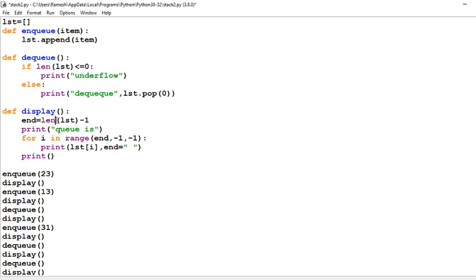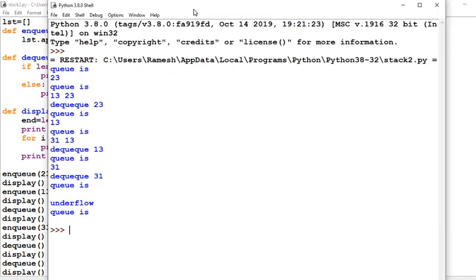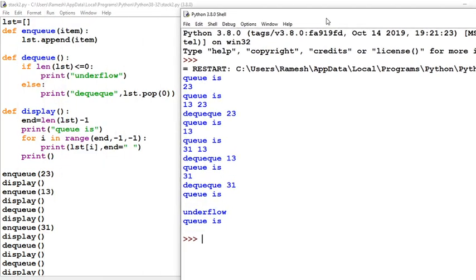This is a typing mistake. Yes, this is our program and it will now run. Now for enqueue we just write lst.append and the item will be appended. Here you will see 23. 23 will be added in a list.